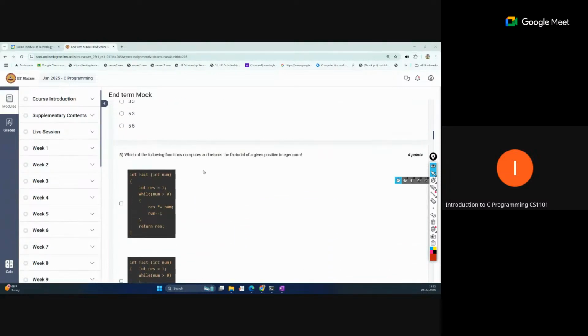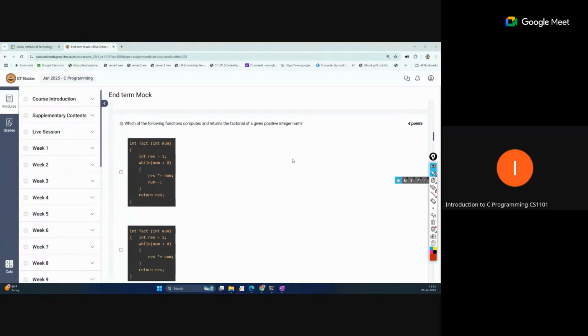And this is a function to compute and return the factorial of a given positive integer. These are different versions of code for the same purpose. Which one calculates the correct factorial? You know that factorial of 5 should be 5 into 4 into 3 into 2 into 1. So you can see res equal to 1, and while num, suppose we are passing 5, 5 is greater than 0. Then result should be result multiplied by num, and decrement num. So this is calculating correctly.